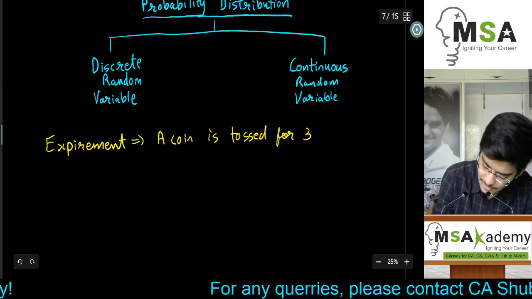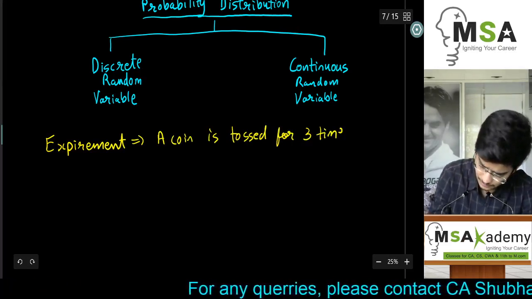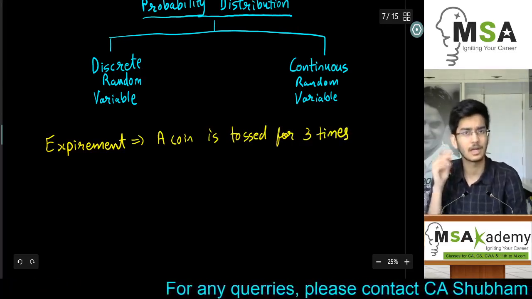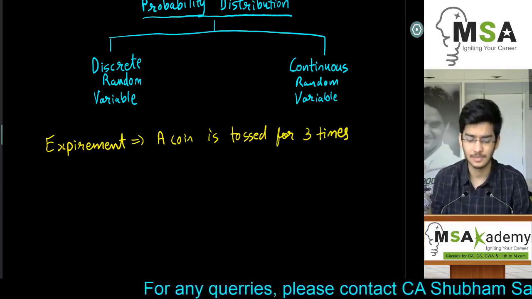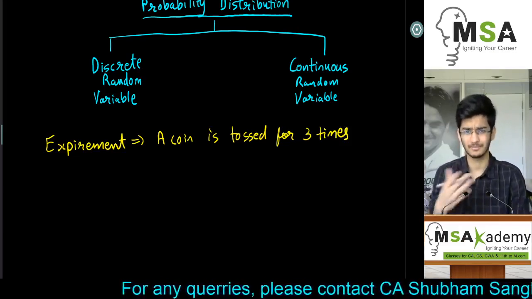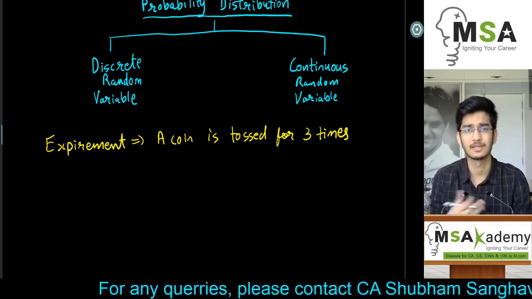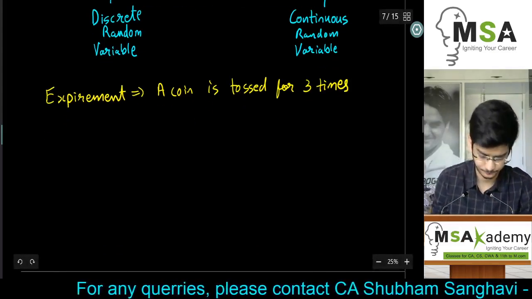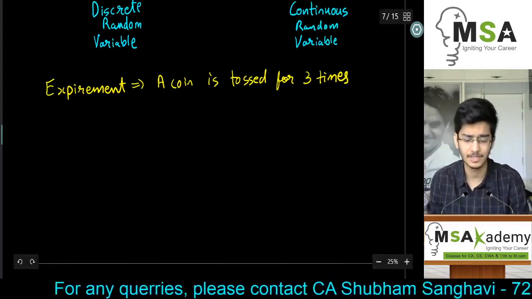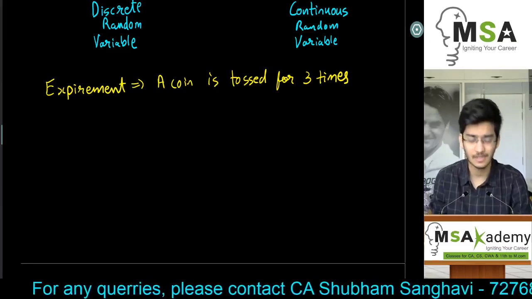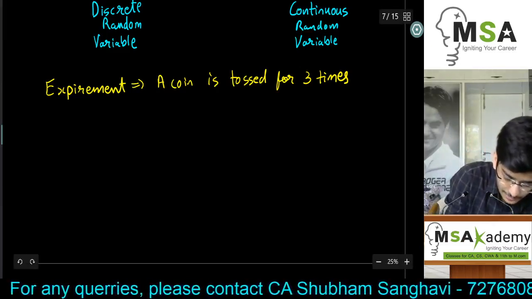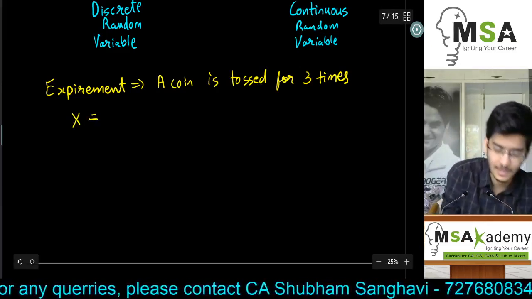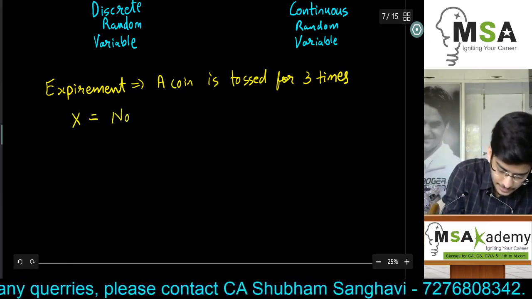These are common examples which we often take to explain a concept. A coin, then there is the example of a dice where a dice is thrown many times, and so on. Anyway, a random experiment where a coin is tossed 3 times. Let x be a random variable where x is the number of heads.